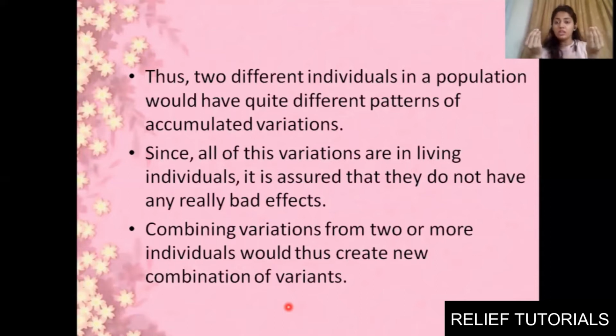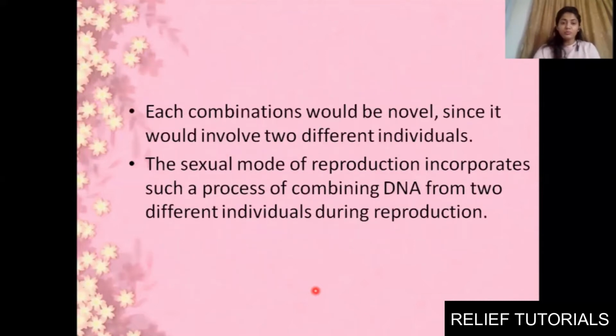Okay, one parent is disease resistant and one has high yield, so we will crossbreed them. And the offspring, the new individual which will be formed after crossing both, will have both the characteristics. It will have high yield and also be disease resistant, so it will be quite useful. So such variations are good. So the combination of variants will be formed. Clear? And it is not only in plants, it will be observed in animals as well. Clear? Each combination would be novel since it would involve two different individuals.